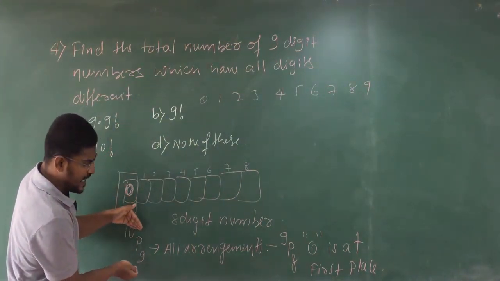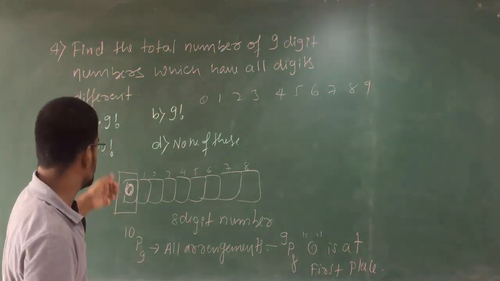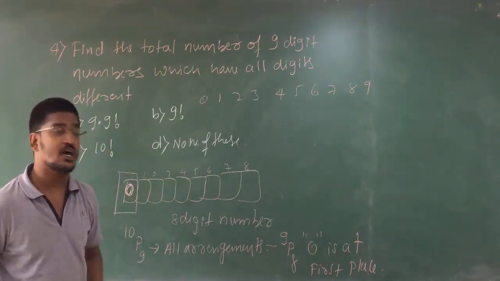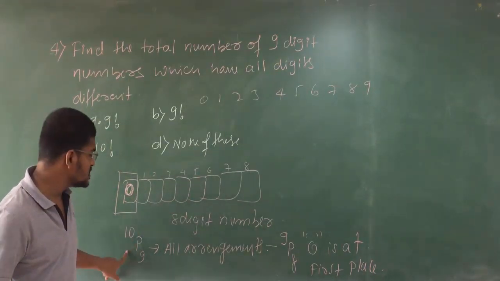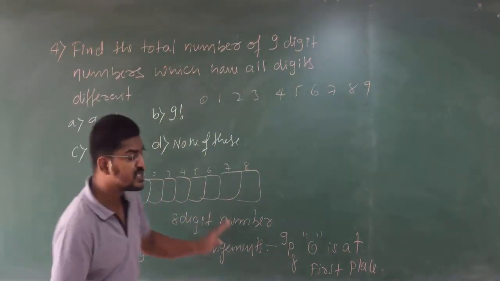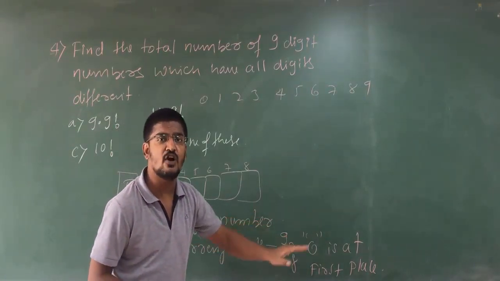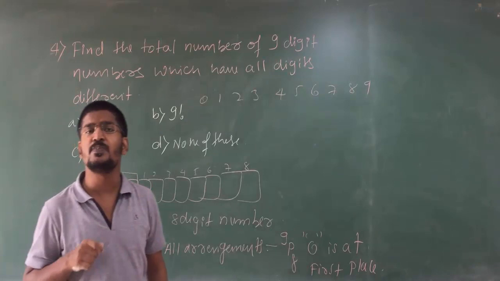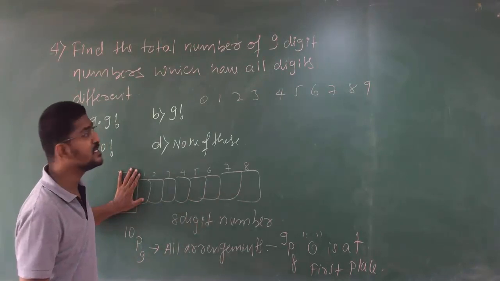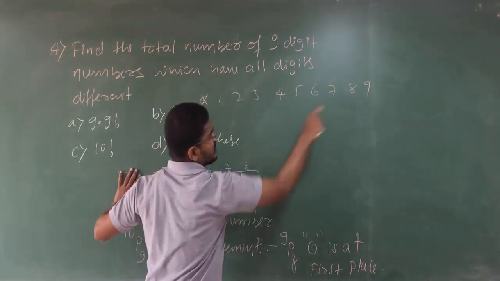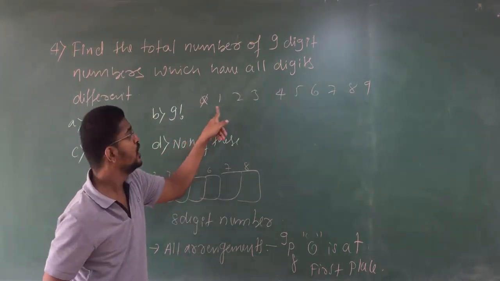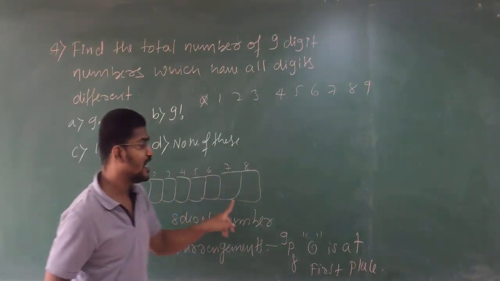First I am calculating all the arrangements. That means 0 may be the first place, 0 may not be the first place. Clear? So I will arrange all the terms, 10P9. That means in this, 0 will be at the first place also. Now I will subtract the total number of ways of arranging 0 at the first place. That means I will fix 0 at the first place. I will remain with 8 places. I will remove this 0. I will remain with 9 numbers because this 0 is fixed here. Remove this place, remove this number. You got 9 numbers and 8 digits.